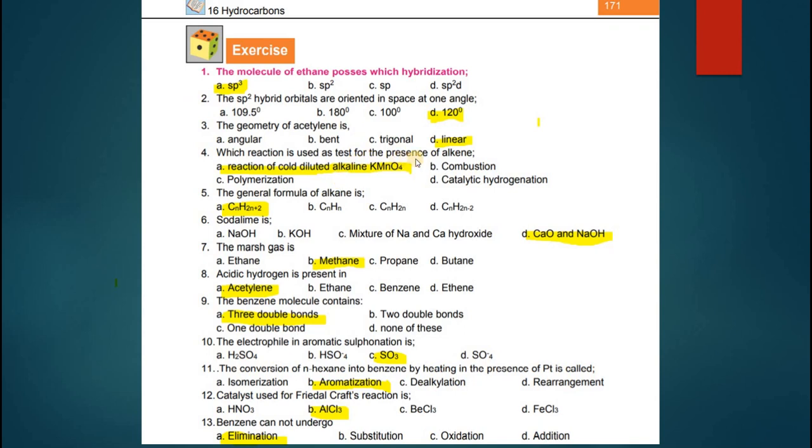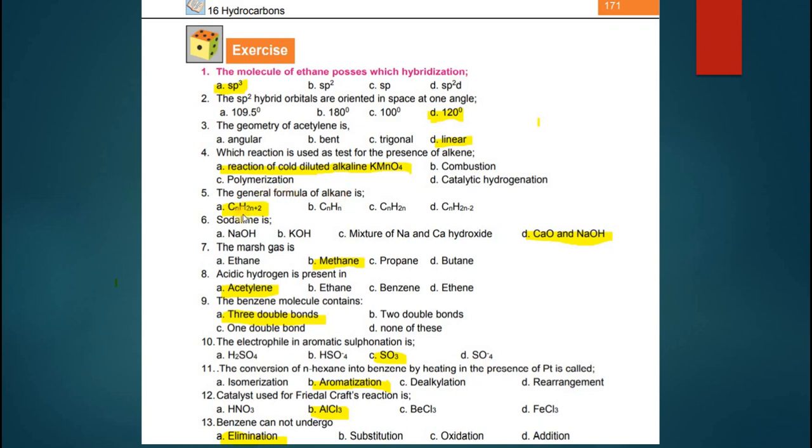Which reaction is used as a test for presence of alkenes? Reaction of cold dilute alkaline KMnO4, combustion, polymerization, catalytic hydrogenation. The first option is the correct one. KMnO4 is purple in color and its color is decolorized in the presence of alkene. So this test can be utilized. Either this one or bromination, but bromination is not the option given to us right now.